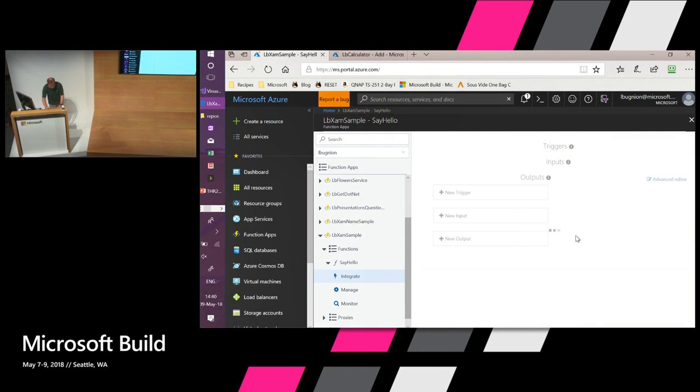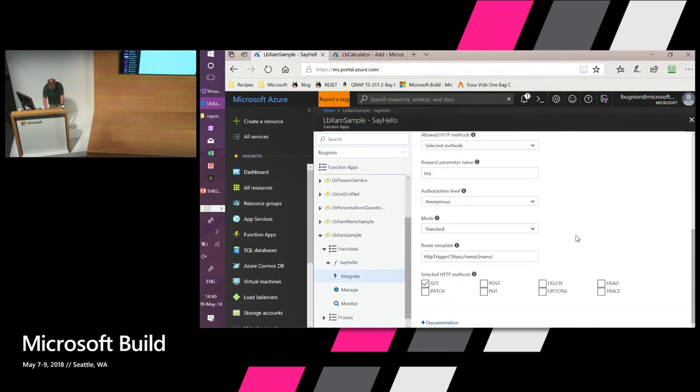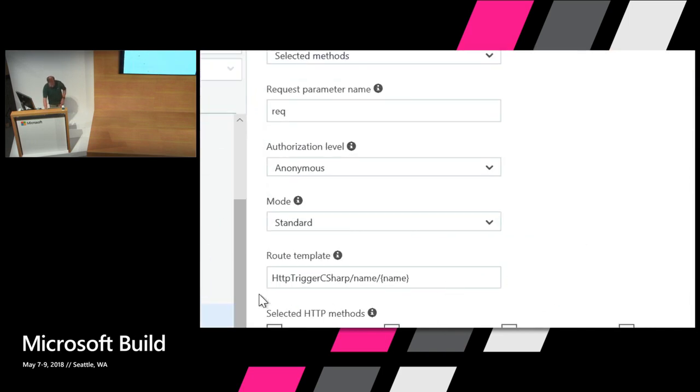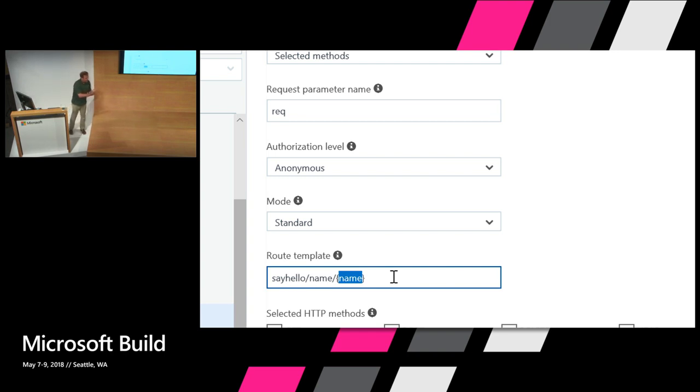So if I go under integrate here, you will see that we have the route down there. And so the route is part of the URL. So for example, I'm going to call that say hello, and then I'm going to have the name parameter here, and then with those squiggly brackets, what the function runtime is going to do is extract this value from the URL and give it to my function. It does it automatically.